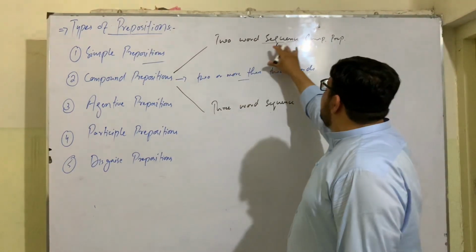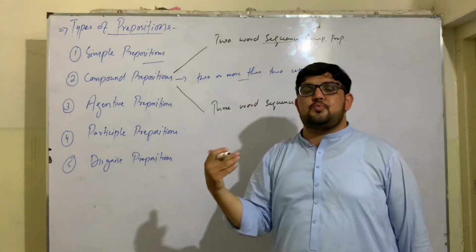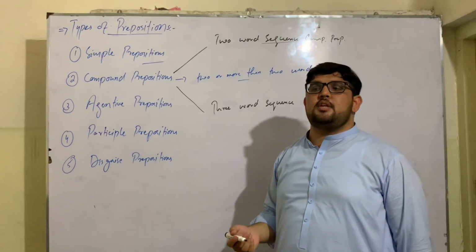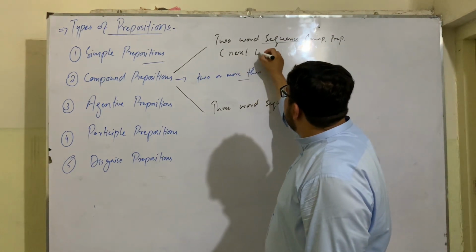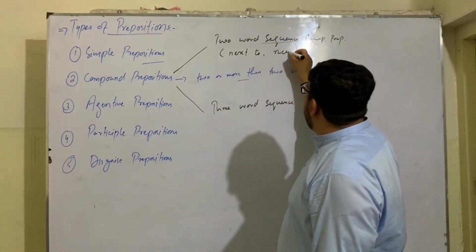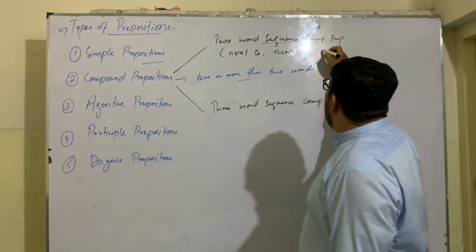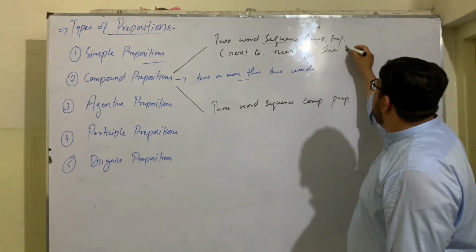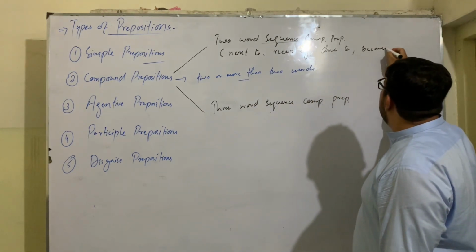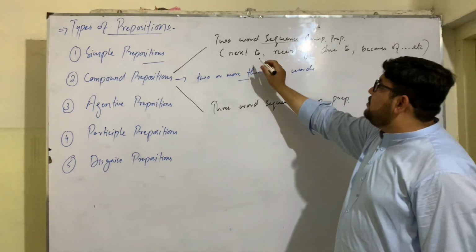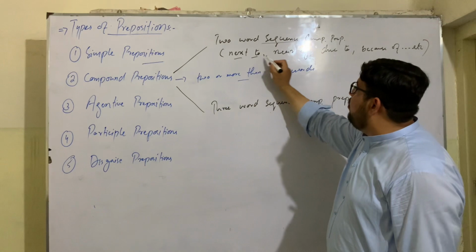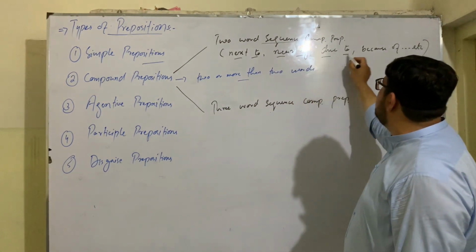So two-word sequence compound prepositions are those prepositions which are made of two words. Like we say next to, nearby, due to, because of, etc. These are those compound prepositions which are made of more than one word, or they are made of two words.